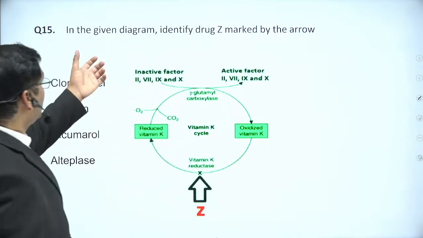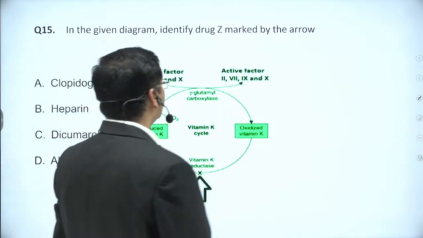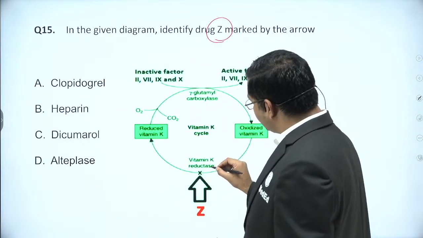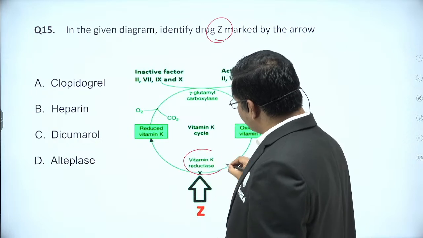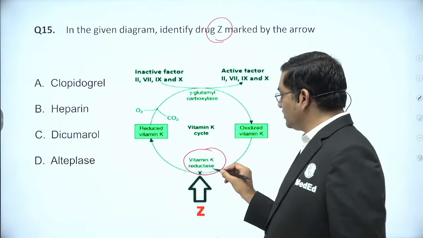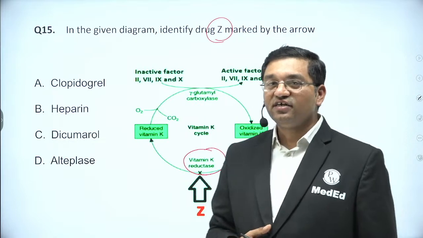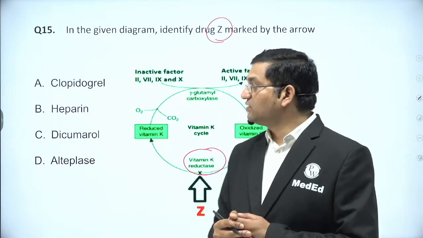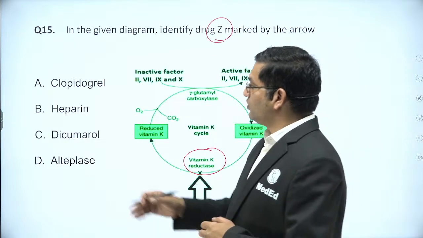Okay. In the given diagram, identify the drug Z marked by the arrow, acting on this enzyme, vitamin K epoxide reductase. Which of the following acts on this?